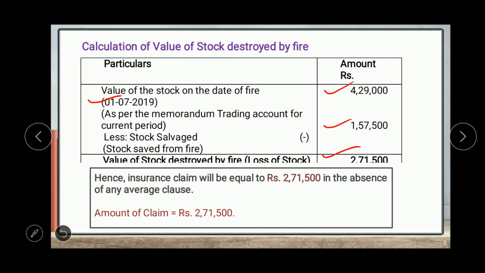So the final answer will be, the amount of claim is equal to 2,71,500.